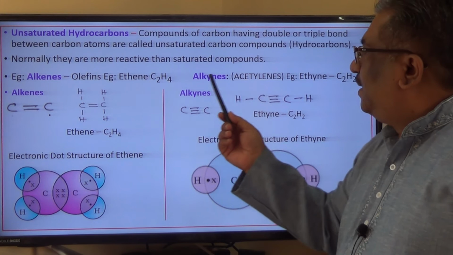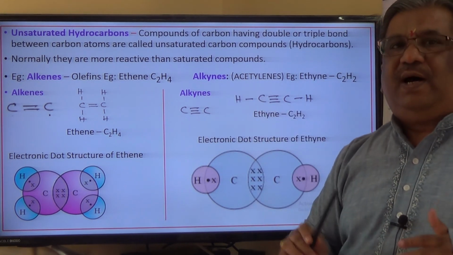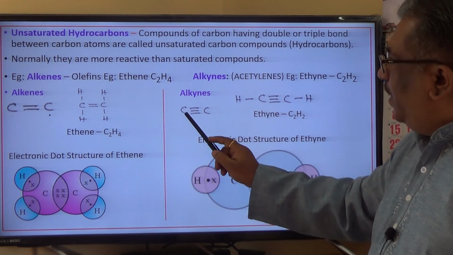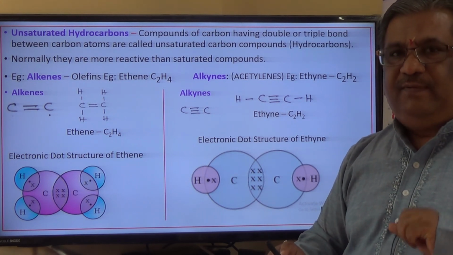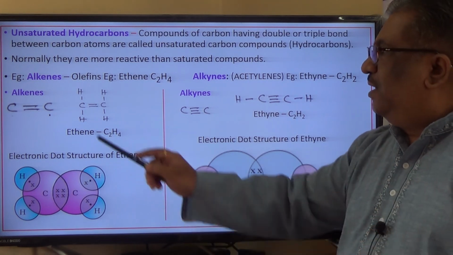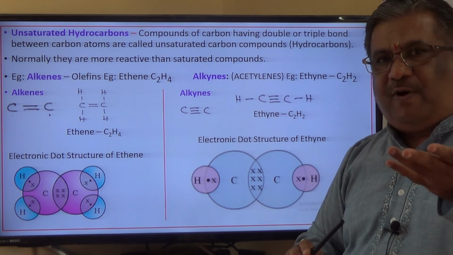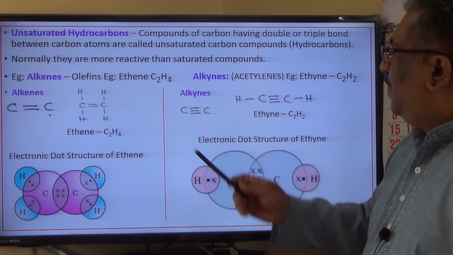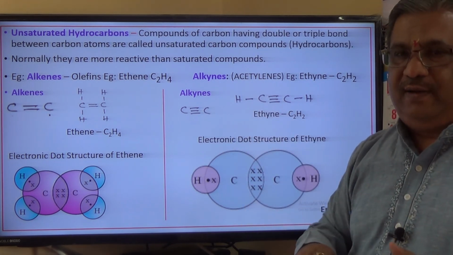Now alkynes are also examples of unsaturated hydrocarbons. Why is it so? Because between carbon atoms there are 3 bonds. If there is 1 bond, saturated hydrocarbon. If 2 bonds, unsaturated hydrocarbons called alkenes. If there are 3 bonds, unsaturated hydrocarbons called alkynes. Alkyne, and alkynes is the plural.